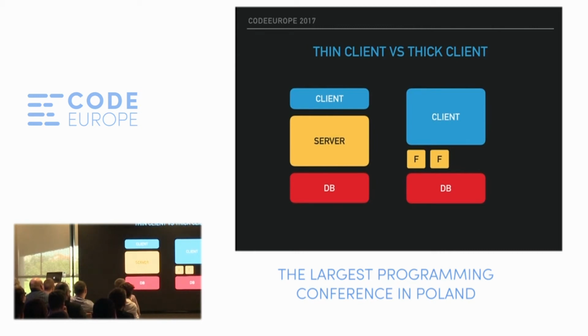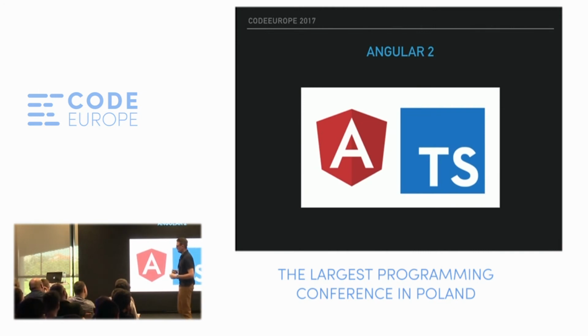And in the serverless world, we no longer have the application server. Instead, we can put some of the business logic in the functions and deploy them using function as a service. However, still a lot of logic will probably go to the client. So now we need some way to manage all this complexity in the client side. And with the older JavaScript technologies in the web world, it wasn't very easy and well suited for building complex clients. However, Angular 2 comes to the rescue, and other similar frameworks.